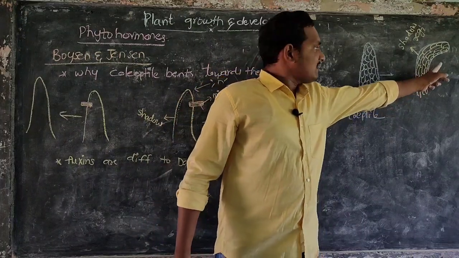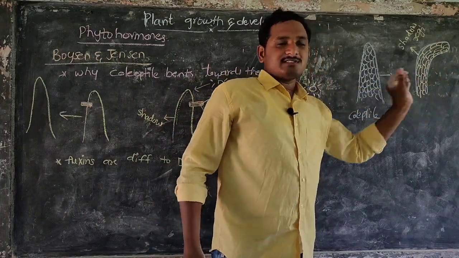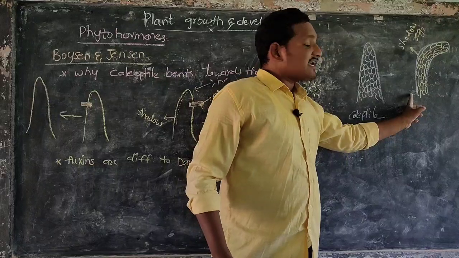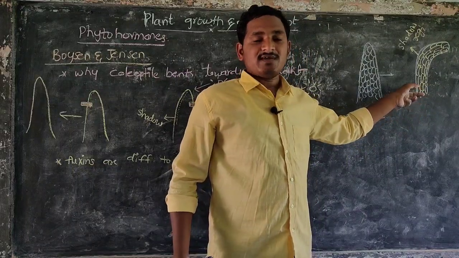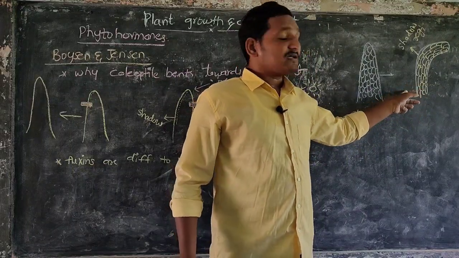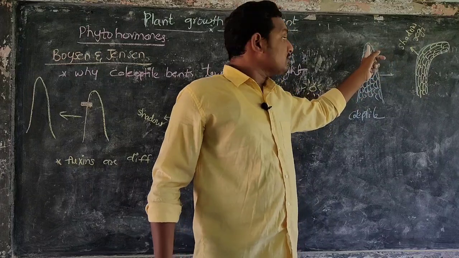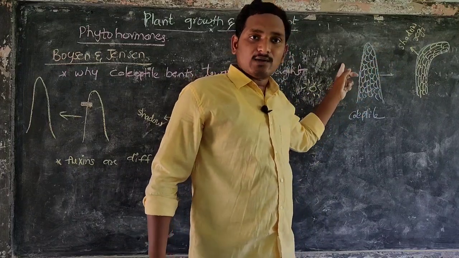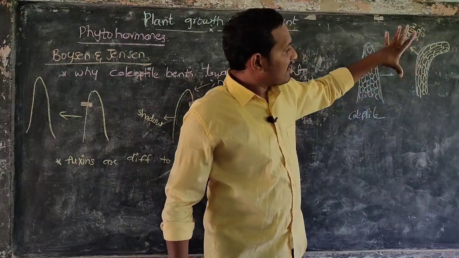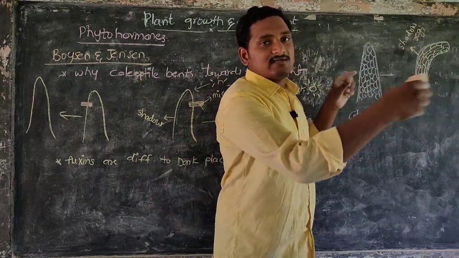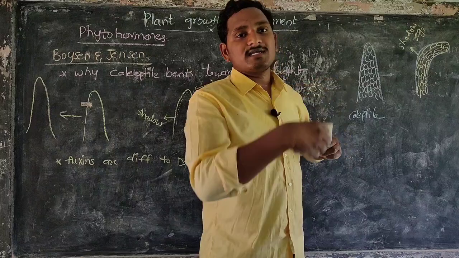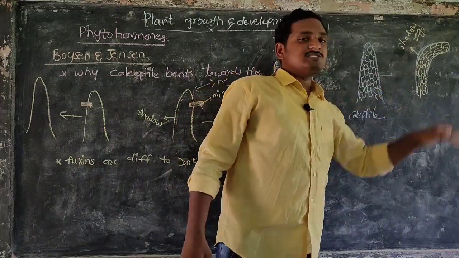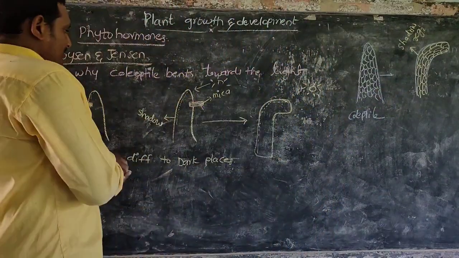In the light region, the cells are normal and not elongated. But where the dark place is, the auxins diffuse from the shoot tip to this particular region, the shadow region. In this shadow region, cells begin to enlarge. Cells become big in size. They are elongated in size. That's why the bending takes place.